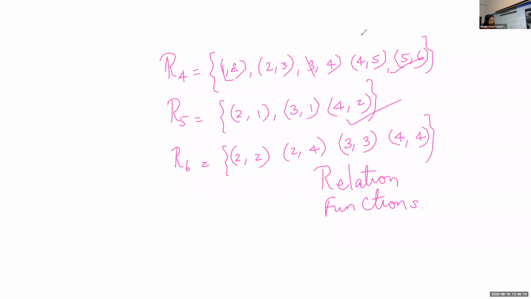What is the definition of function? Every element in the set A should have a unique image. Is the image unique here? No. Therefore, this is not a function because the element 2 has two images. The first element is repeated here, so it is not a function. These are some samples we did.